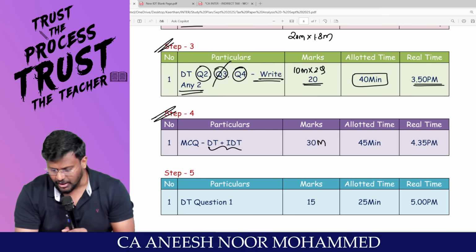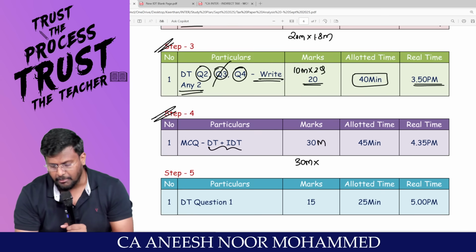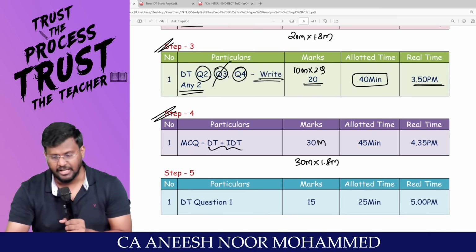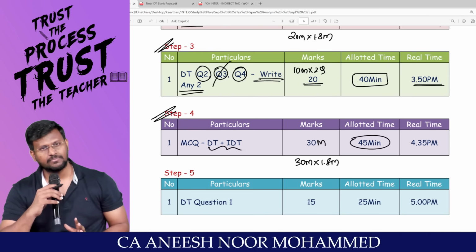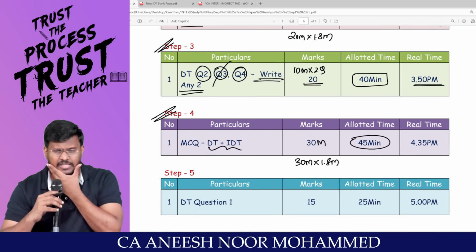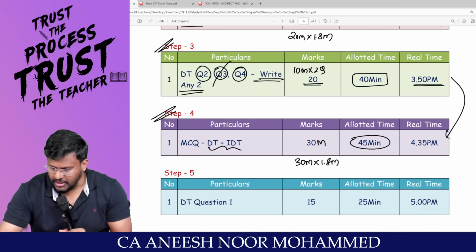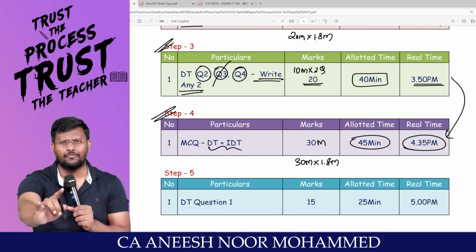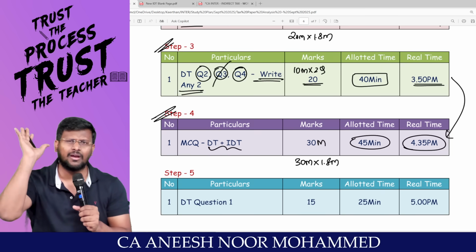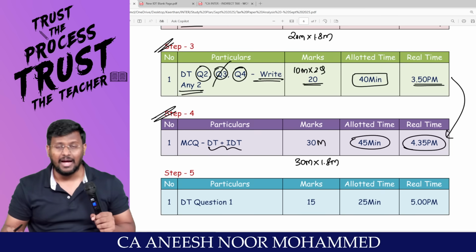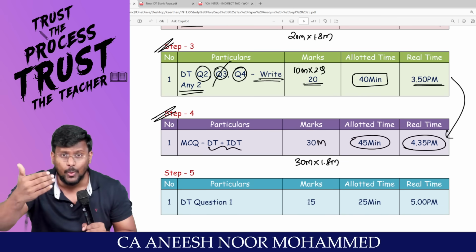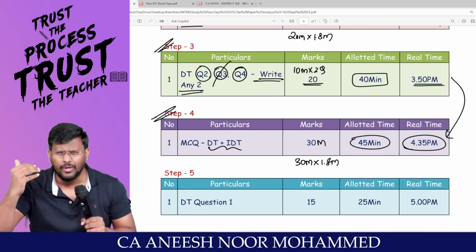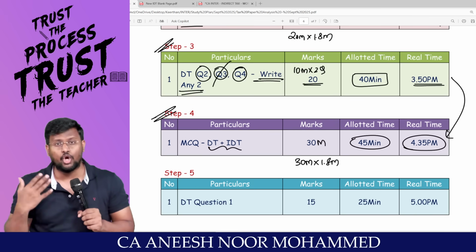That is a 30-mark area. So 30 marks into 1.8 minutes per mark means you are supposed to spend 45 minutes. That means, sir, you will be here by 4:30, 4:35, with your MCQs done. I'm not asking you to push the MCQs to the end. Please complete the MCQs at least 30 minutes before, because if you keep them for the end, we will get tensed or stressed.